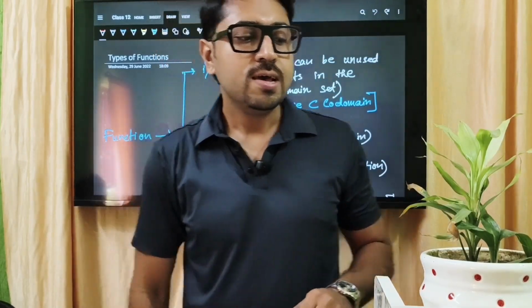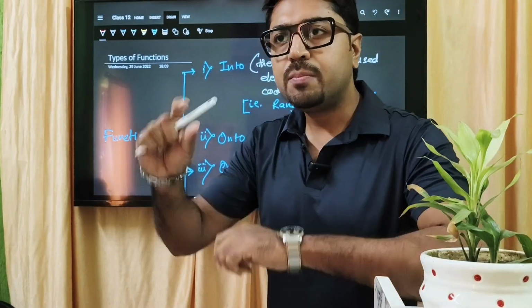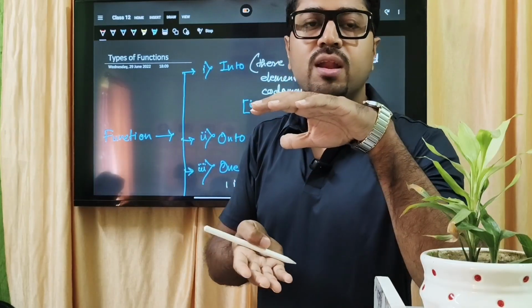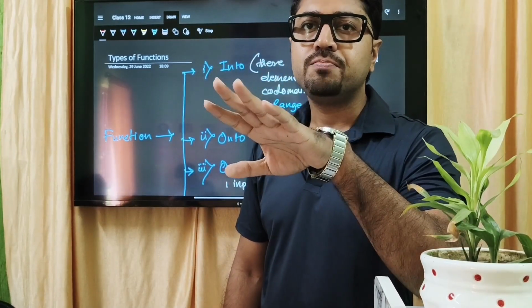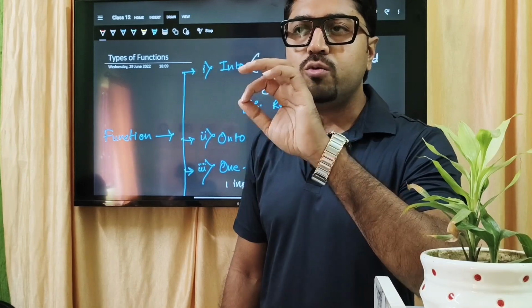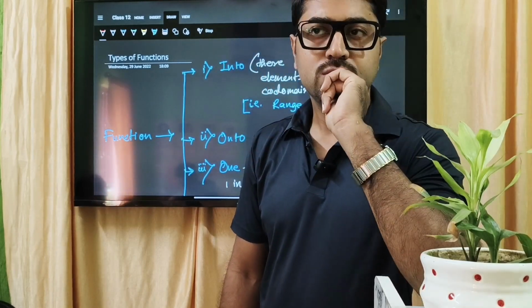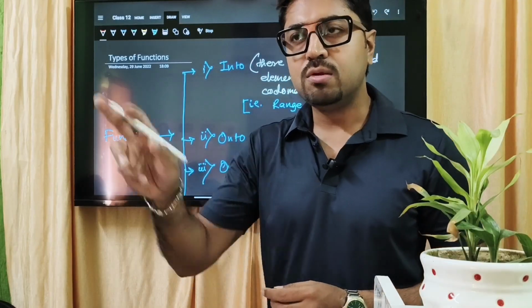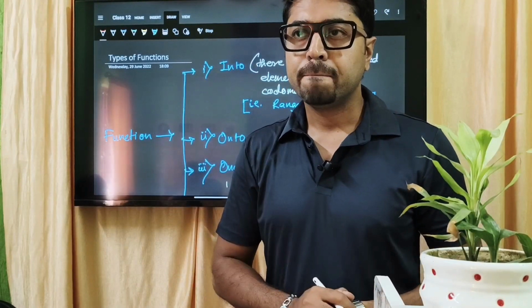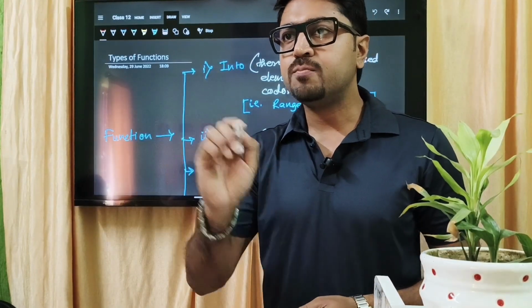What I am saying here is that for one input multiple outputs are not possible, but for multiple inputs a single output is possible. That means you have to remember there should be a unique output for every input. Suppose a student, after leaving home, says, sir, I will be there in math class as well as I will be there in English class. Is it possible? The student leaves home, so the student is the input, okay?